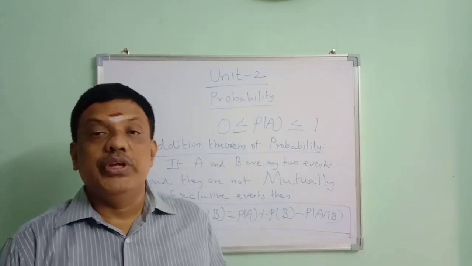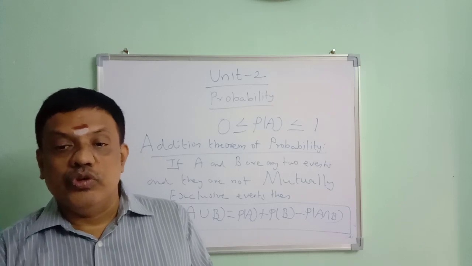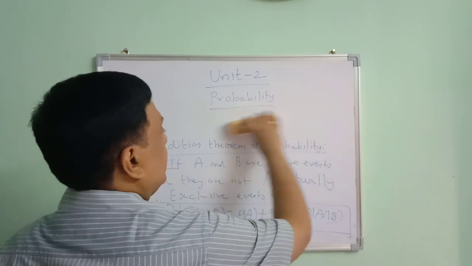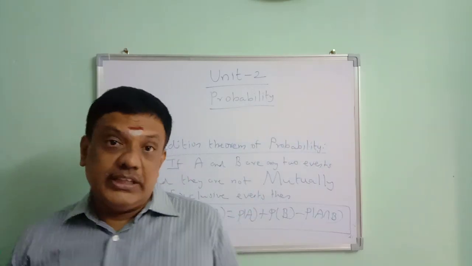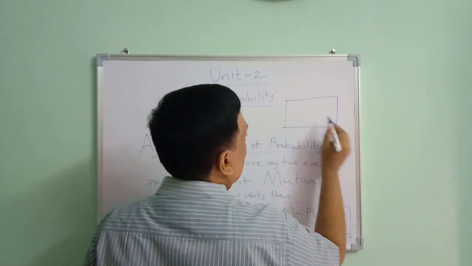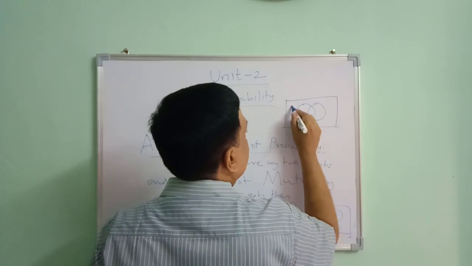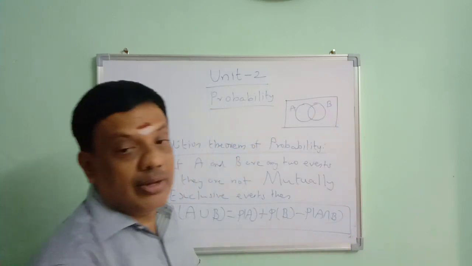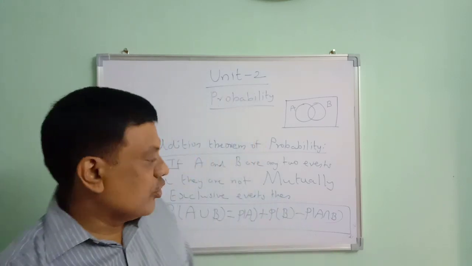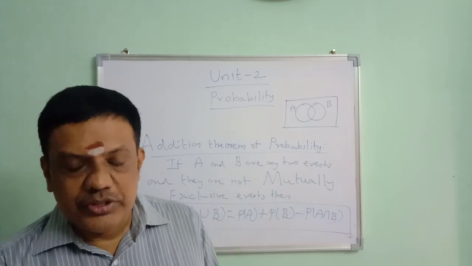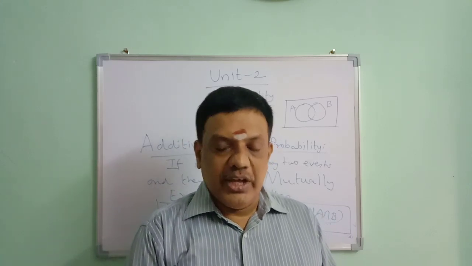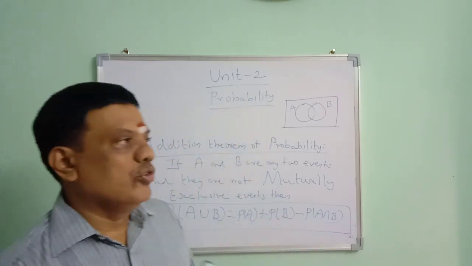If A and B are any two events and they are not mutually exclusive, then probability of A union B is equal to probability of A plus probability of B minus probability of A intersection B. What is the meaning of not mutually exclusive events? Not mutually exclusive means they have something in common. Mutually exclusive means they have nothing in common. Two events A and B are said to be mutually exclusive if they have nothing in common, or they are disjoint events.